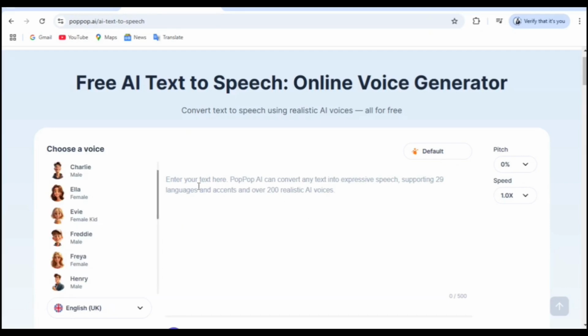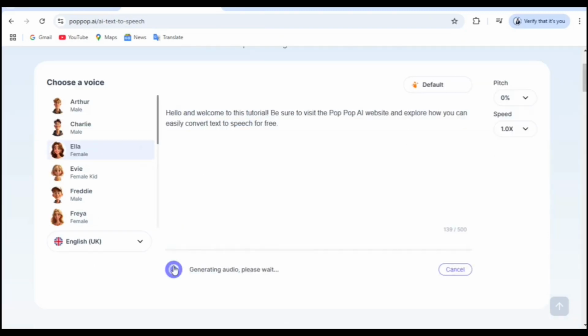Now let's explore the interface to write or paste your text. Now, we'll use this text with the default settings. We'll keep the pitch at 0% and the speed at the default of 1. When you're done, go ahead and click the Generate button. This will start the processing. Unlike many other text-to-speech tools, this one won't play any ads at all. So, be sure to hurry up and check it out.